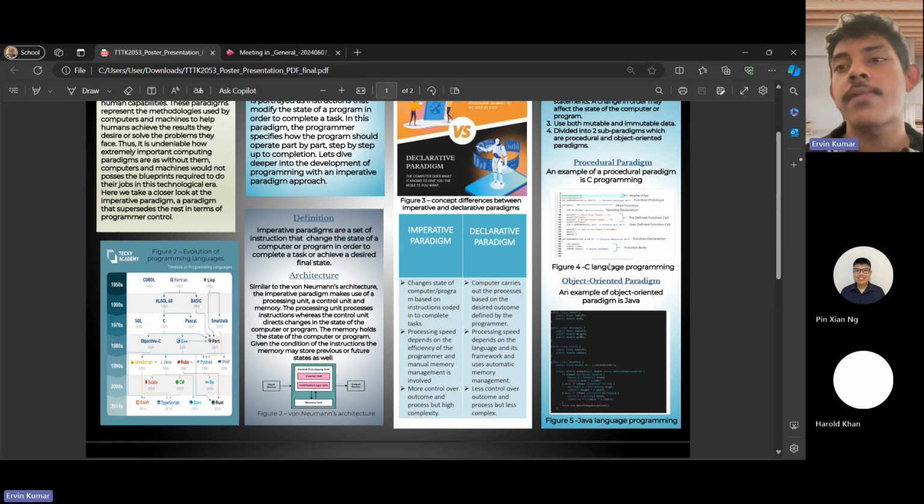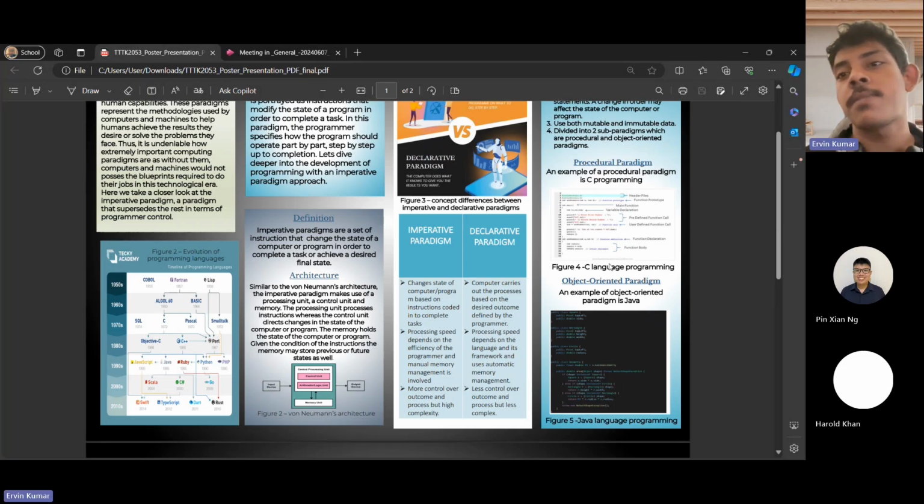As for the declarative paradigm, the computer carries out the processes based on the framework of itself or the program, based on the end state defined by the user or programmer. Some examples of the declarative paradigm are CSS, HTML, and one of the most famous ones, SQL.